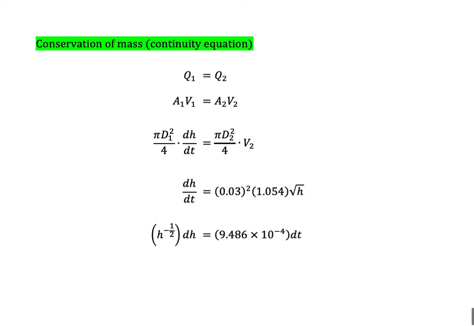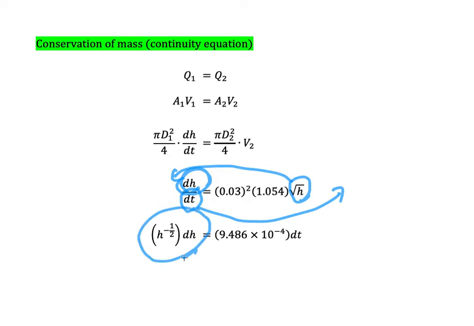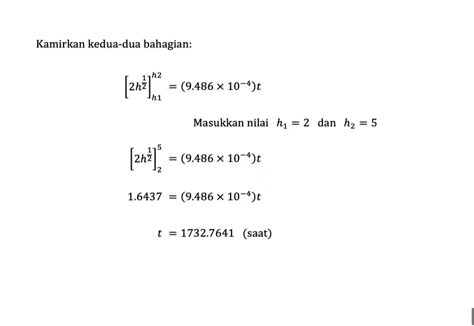I think you already know how to solve this kind of problem from the boundary layer topic in Fluid Mechanics 2. The idea is simple. We bring the dt to the right-hand side and we bring the h to the left-hand side because we have dh here. So we could write h to the power of negative 1/2 dh is equal to 9.486 times 10 to the power of negative 4 dt. If we have two differential forms like this one, we could solve by integrating both sides.